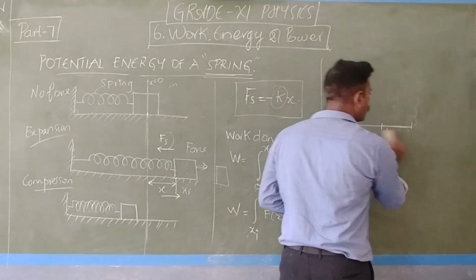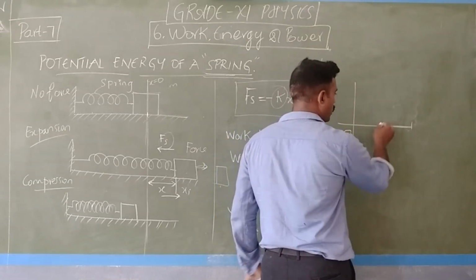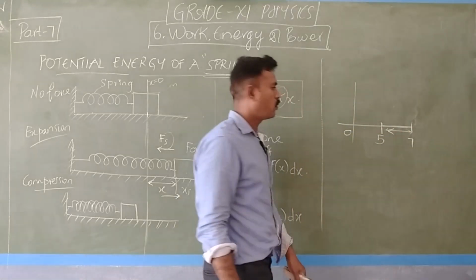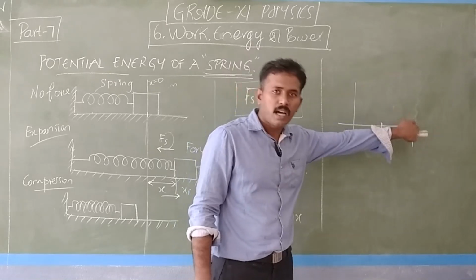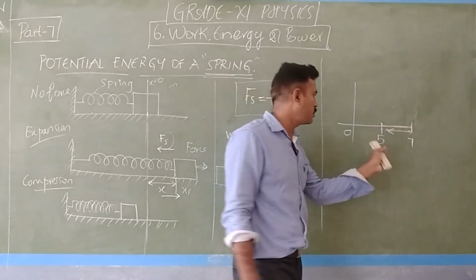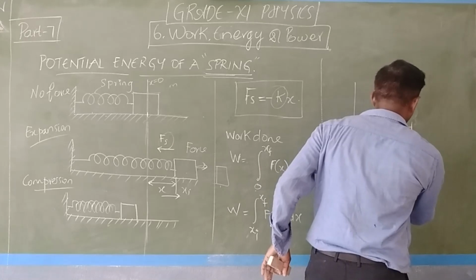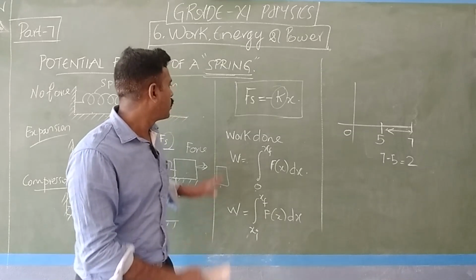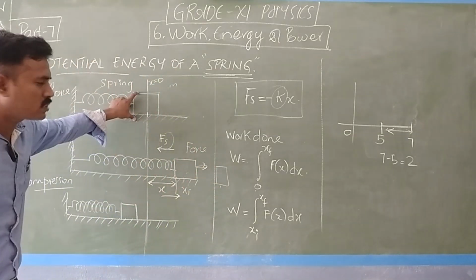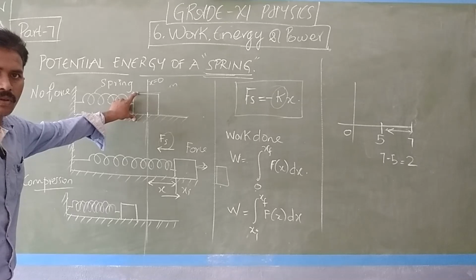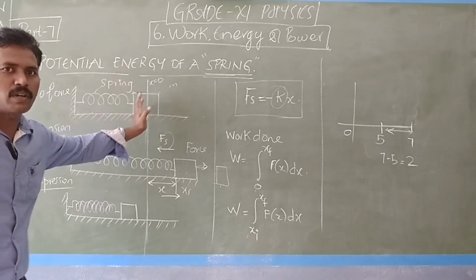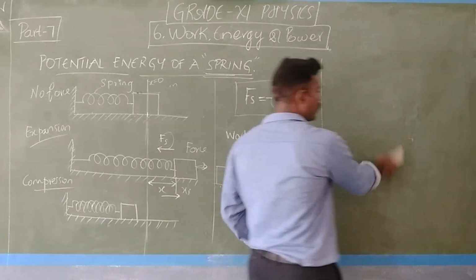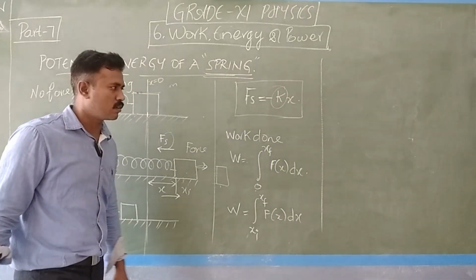Okay, the same 0 is considered here. Now I move from 5 to 7. The wooden block is at 5. I am moving by a distance of 2 centimeters. That means what is the distance? 7 minus 5 is 2. Okay, I can take any reference point I want. Here, for the best explanation, I am focusing on the wooden block. I move from the wooden block's initial point. So x equal to 0 is the reference considered for the block itself.